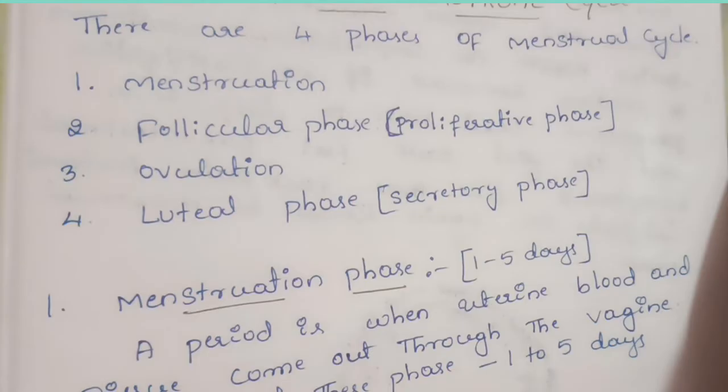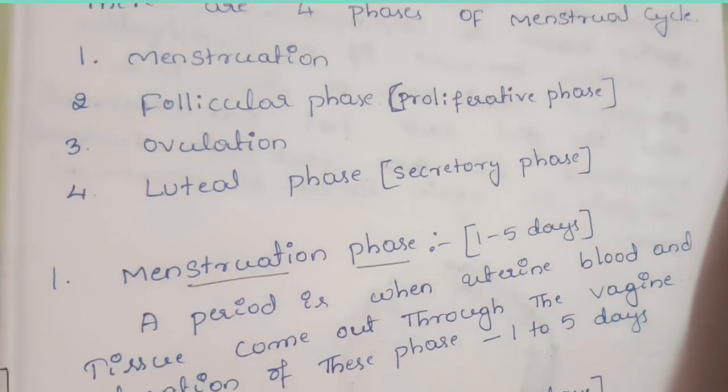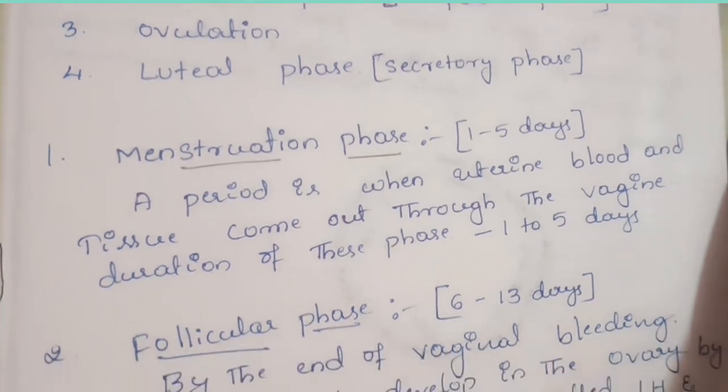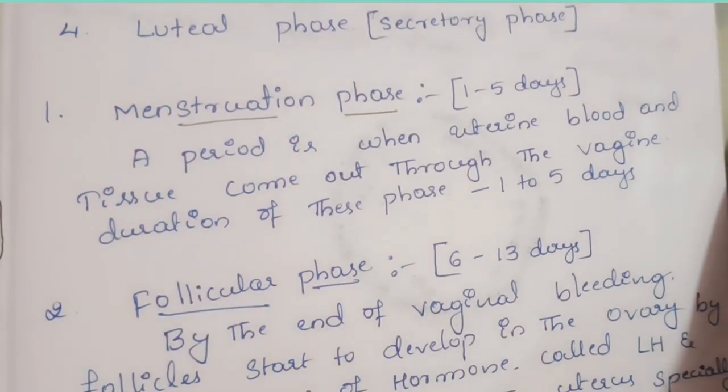In some women it is 1 to 5 days, in some women 1 to 7 days. It depends on their physiology, but the duration is approximately 1 to 5 days. The next phase is the follicular phase. The follicular phase lasts 6 to 13 days.